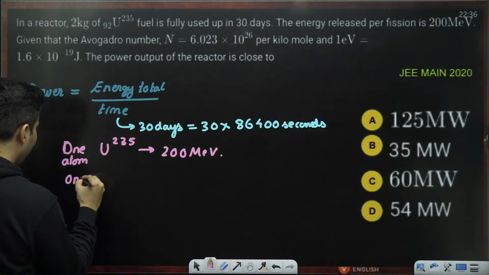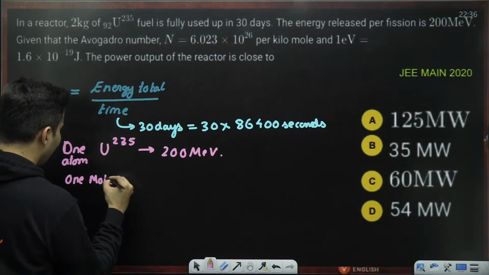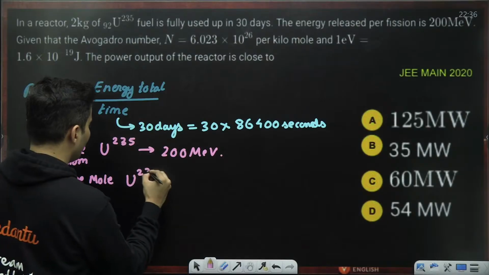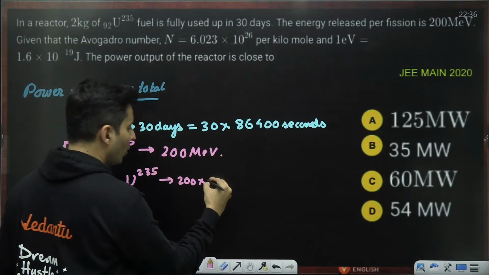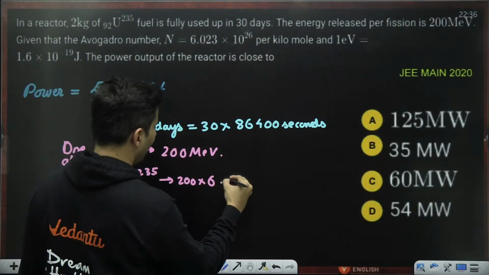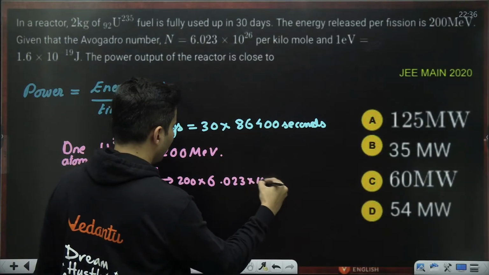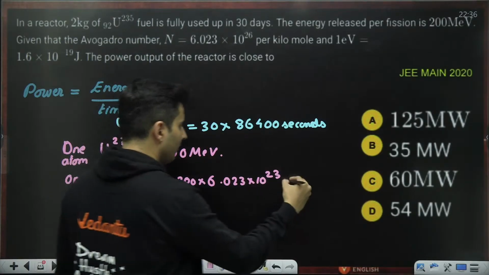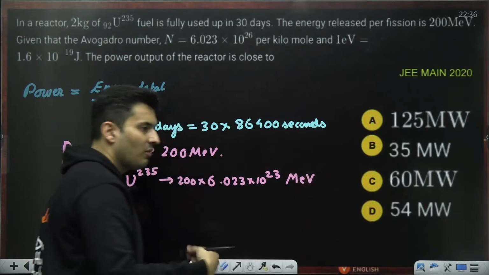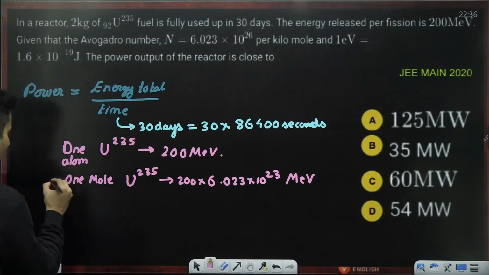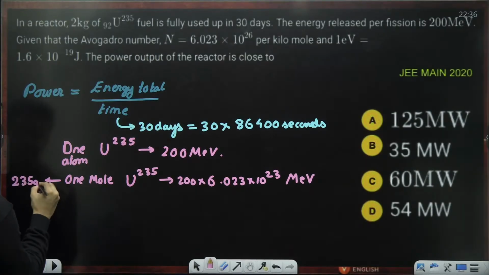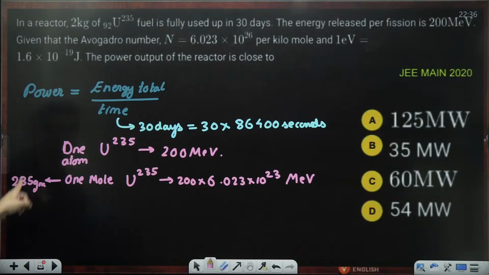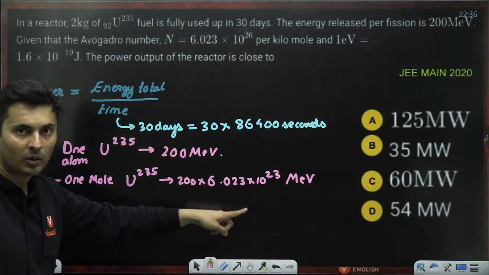So 1 mole of uranium 235 will give 200 into 6.023 into 10 to the power 23 mega electron volt. That is 1 mole. But 1 mole is how many grams? 1 mole is nothing but 235 grams of uranium. These many grams give this much mega electron volt.